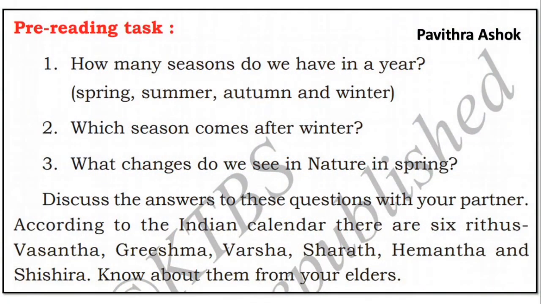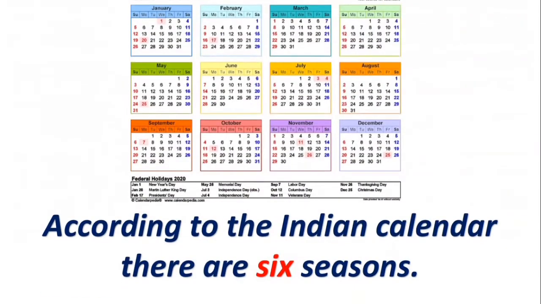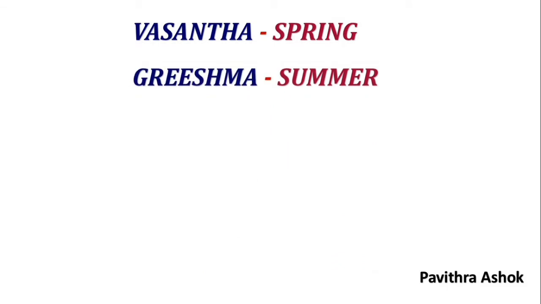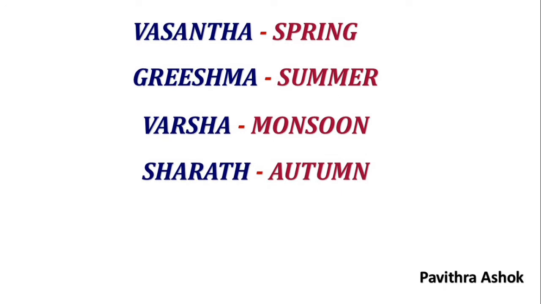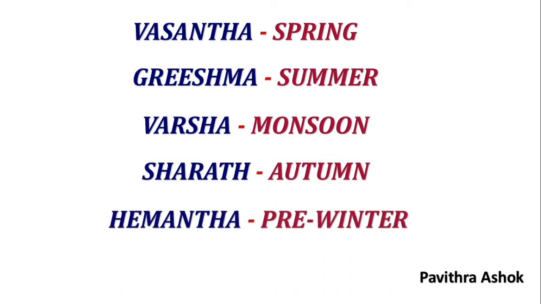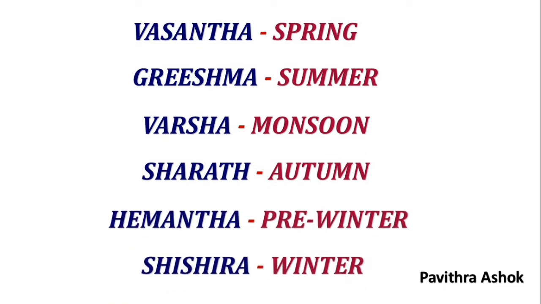According to the Indian calendar, there are 6 ritus: Vasantha, Grishma, Varsha, Sharat, Hemanta, and Shishira. Know about them from your elders. According to the Indian calendar, there are 6 seasons: Vasantha, spring; Grishma, summer; Varsha, monsoon; Sharat, autumn; Hemanta, pre-winter; Shishira, winter.